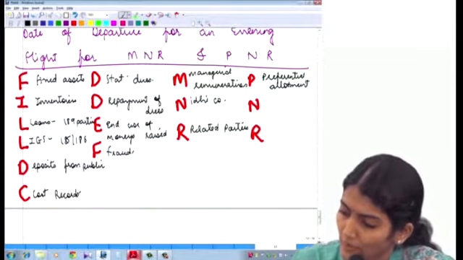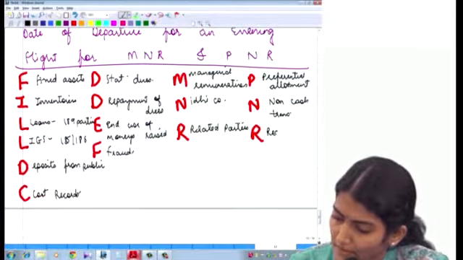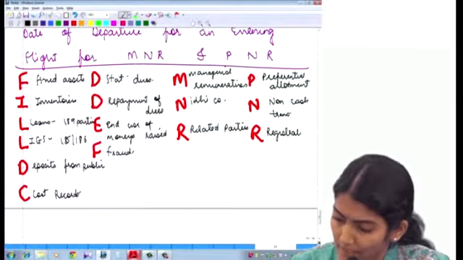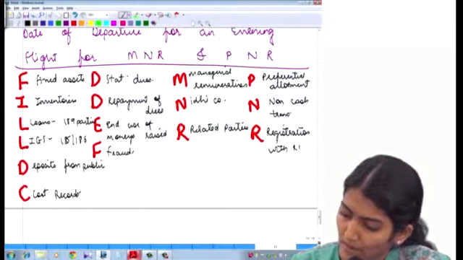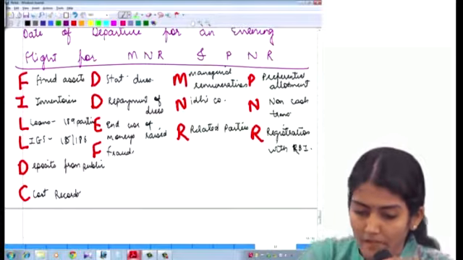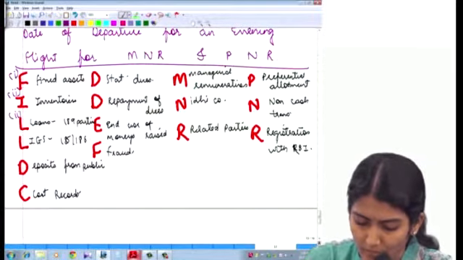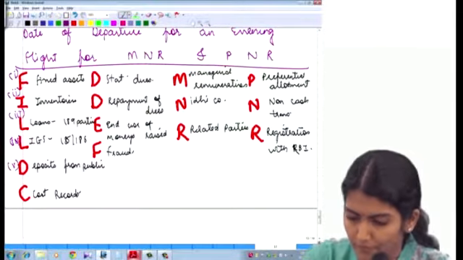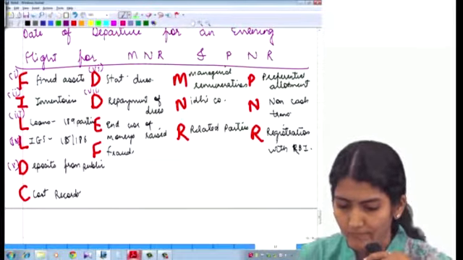N is for non-cash transactions. And R is for registration with RBI. Right? Copy down. So we have clause 1, 2, 3, 4, 5, then 6.